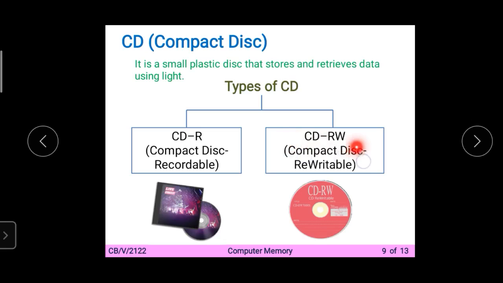If you want to read a CD, you have to use a CD drive, which we already learned last year in the first chapter. What is the CD DVD drive? Two types of CD. First is the CD-R, compact disc recordable, and second is the CD-RW, compact disc rewritable. What happens in CD-R? You can only record it once and read multiple times, but in the CD-RW you can record it multiple times, you can erase it multiple times, and you can read it multiple times. Everything will happen multiple times.